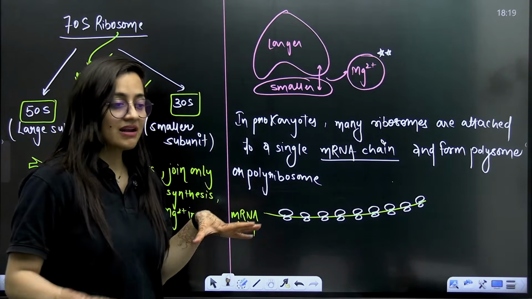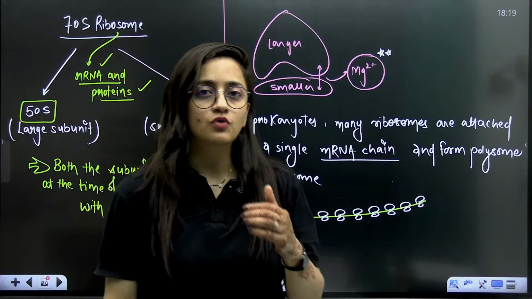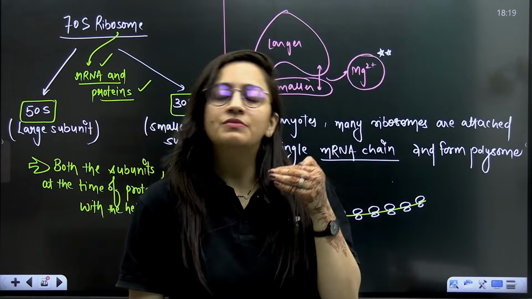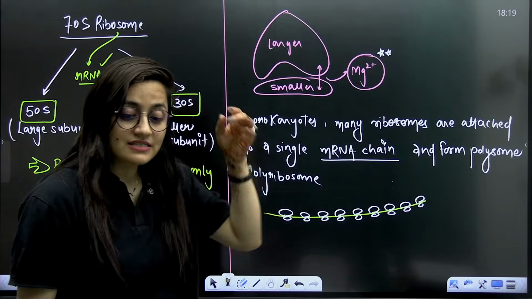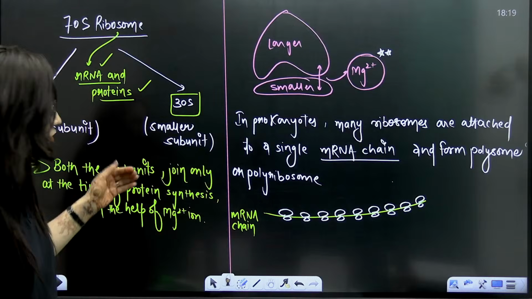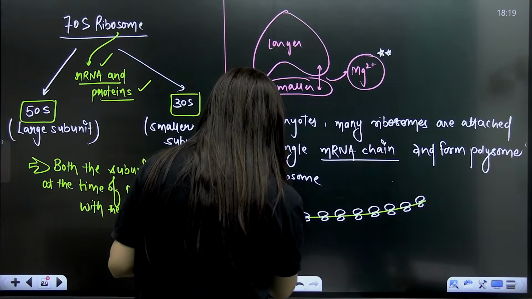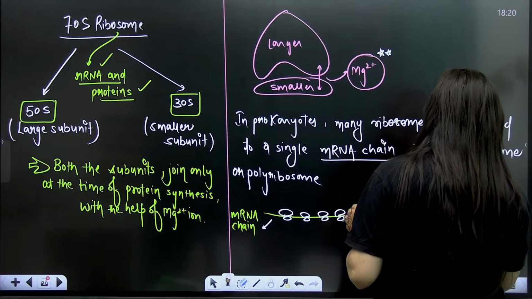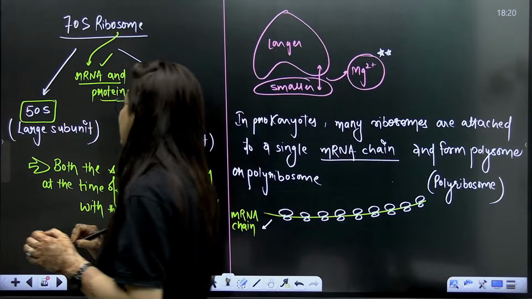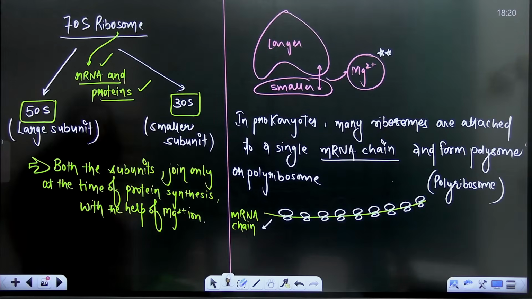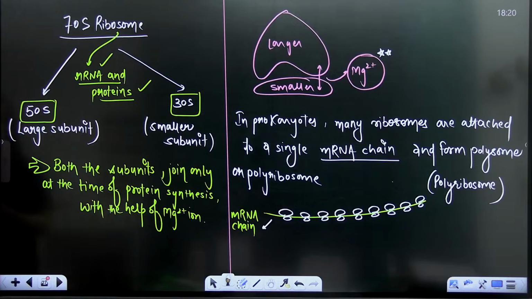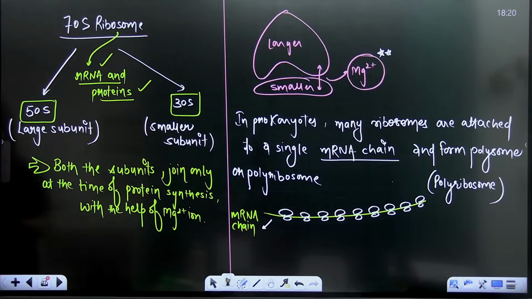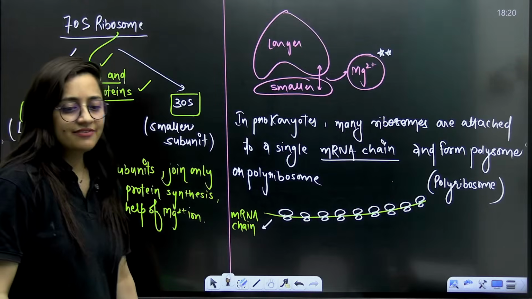Transcription and translation you will discuss in 12th. Those who are droppers understand it very well. Transcription means DNA will form mRNA. Translation means mRNA will form protein. So that's what we discuss here. This type of structure, where many ribosomes are attached to a single mRNA chain, we call a polyribosome. And this is something you see in the prokaryotic cytoplasm. Up to this part clear? Yes, students, all clear? Please tell me, and make sure you write the notes.